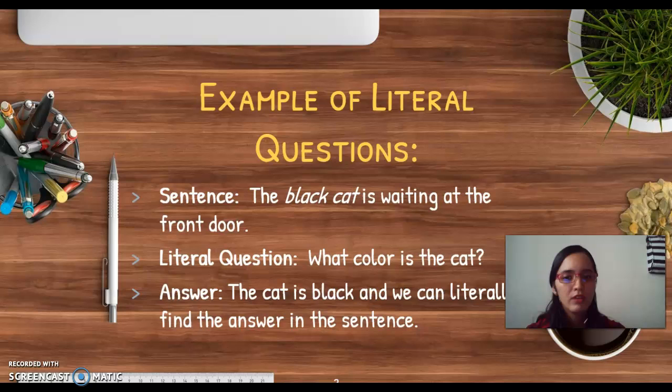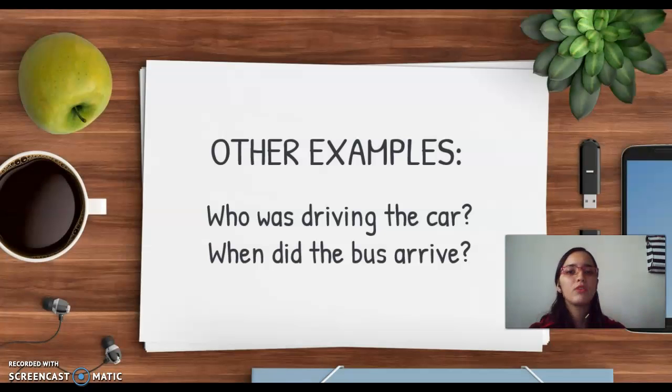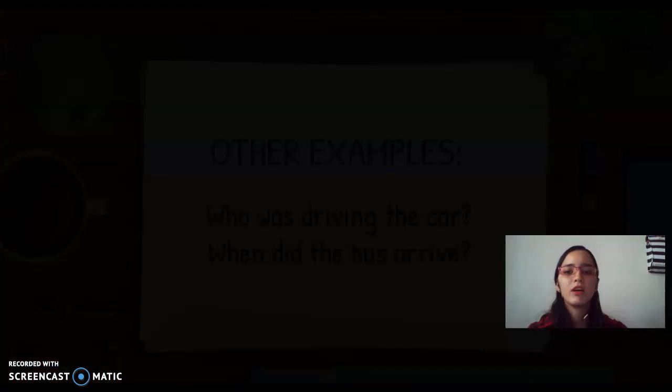First, you have this sentence: the black cat is waiting at the front door. What is a literary question? What color is the cat? So the answer is the cat is black. In this way you are going to find the information inside the text. You don't have to infer; the information is going to be literal. Other examples of questions: who was driving the car and when did the bus arrive?